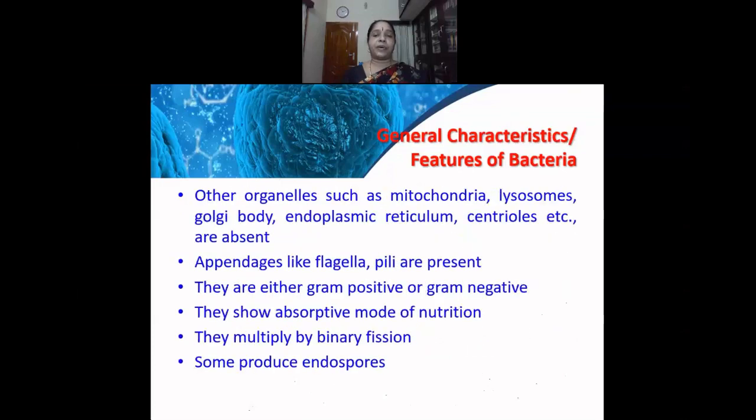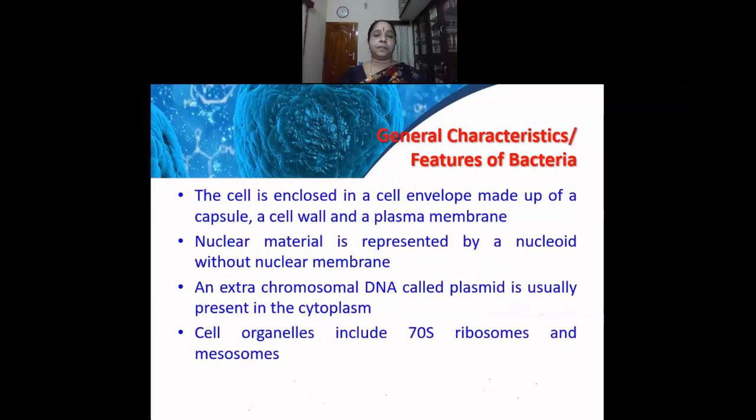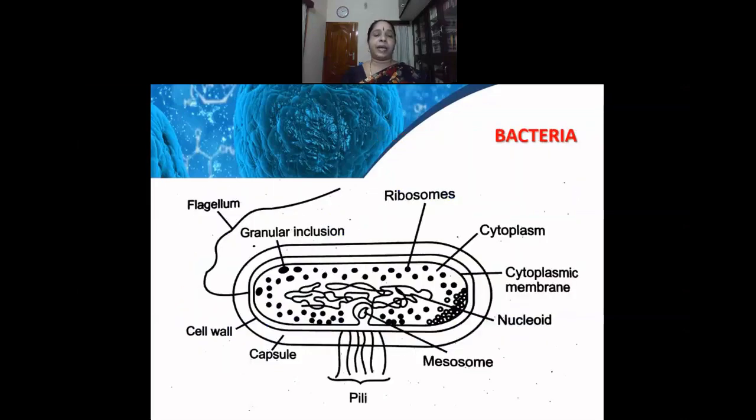Other organelles such as mitochondria, lysosomes, Golgi body, endoplasmic reticulum, and centrioles are absent. Appendages like flagella and pili are present. Here we find the hair-like appendages. These hair-like appendages are called the flagellum. The longer one is called the flagellum and the shorter one is called the pili. These two appendages help in the mobility of the bacteria and also in the reproduction of the bacteria.